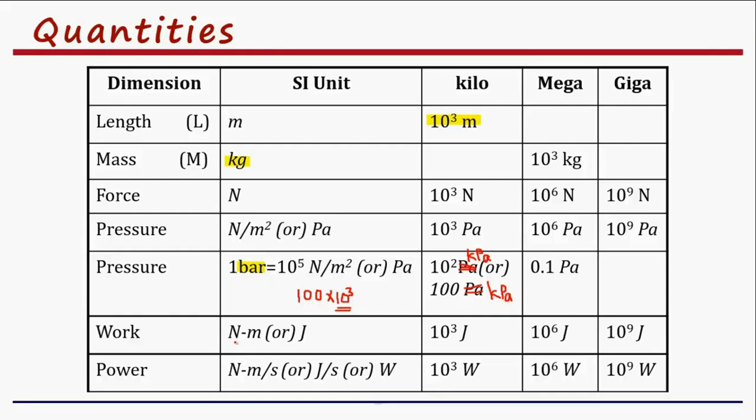Similarly, coming to work, it is expressed in joules. Newton meter is joules. 1 kilojoule is 10 power 3 joules. 1 megajoule is 10 power 6 joules. 1 gigajoule is 10 power 9 joules. Similarly, the power is expressed in Newton meter per second or joules per second or simply watt. 1 kilowatt is 10 power 3 watt. 1 megawatt is 10 power 6 watt. 1 gigawatt is 10 power 9 watt.